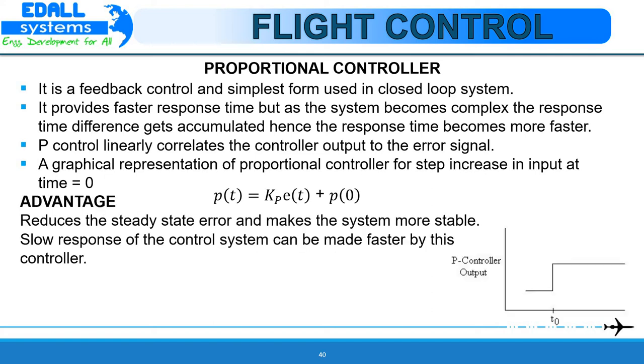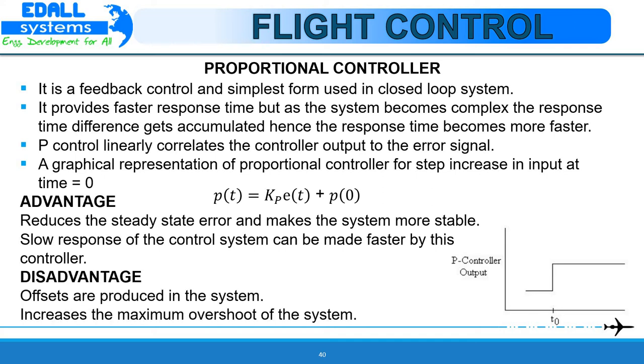The advantage of the proportional controller is that it reduces the steady state error and makes the system more stable. The slow response of the control system can be made faster by this controller. The disadvantage is that offsets are produced in the system and it increases the maximum overshoot of the system.